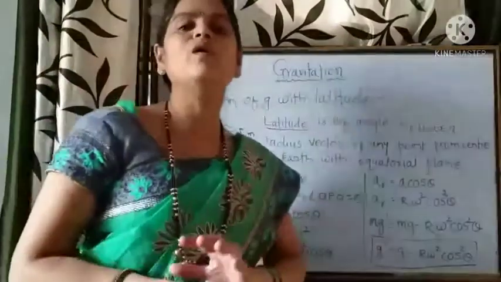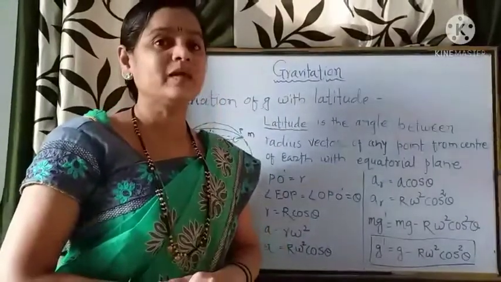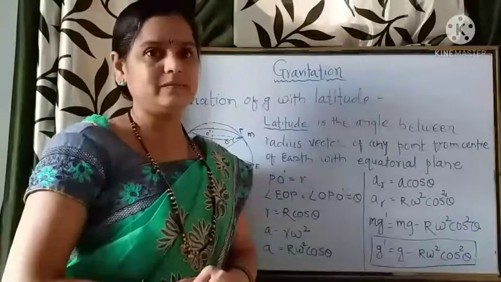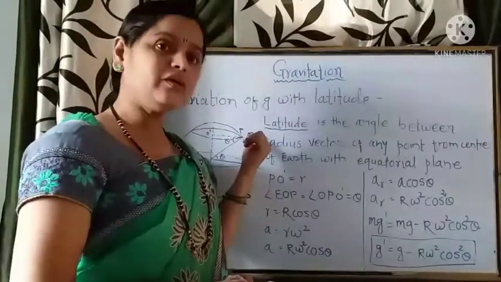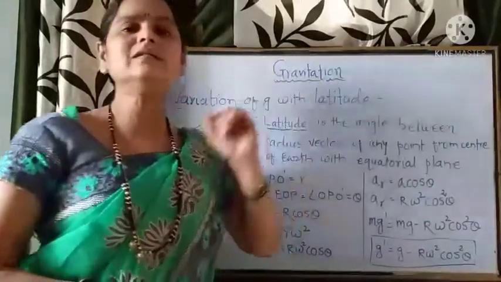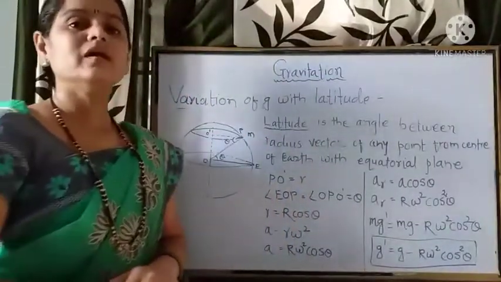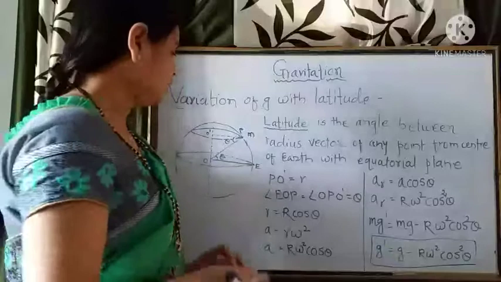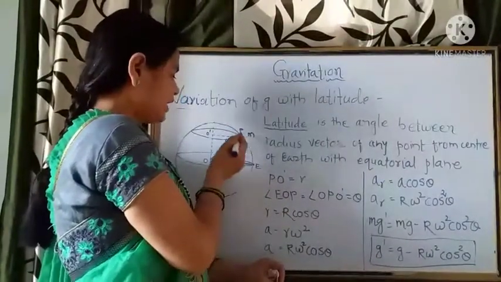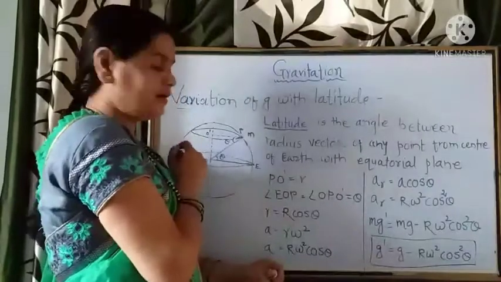Now what we want to find out is the variation of acceleration due to gravity for any point mass with this latitude angle, how it changes. Suppose the object is moving from pole to equator, and we can draw this angle from anywhere.